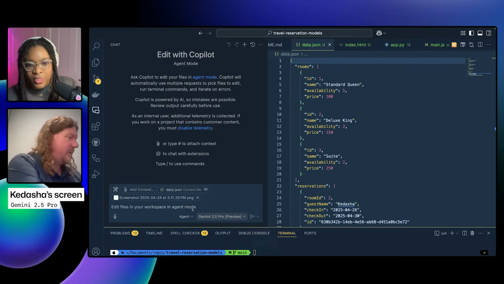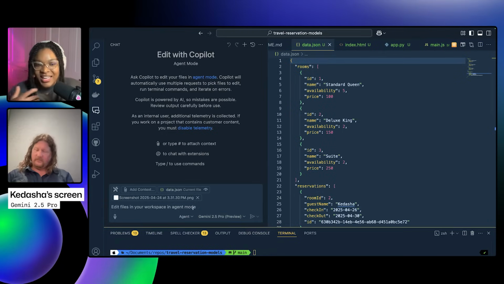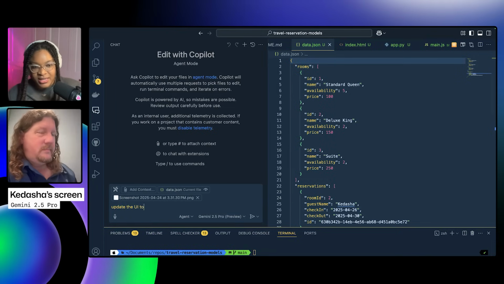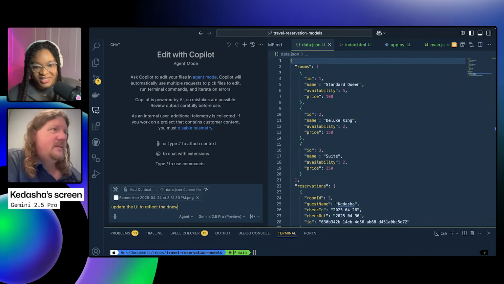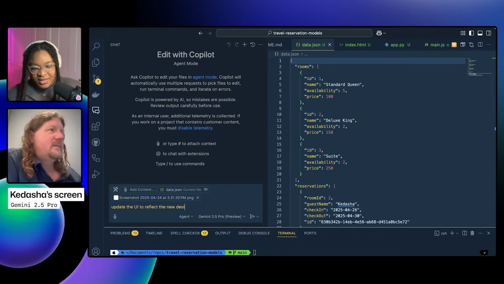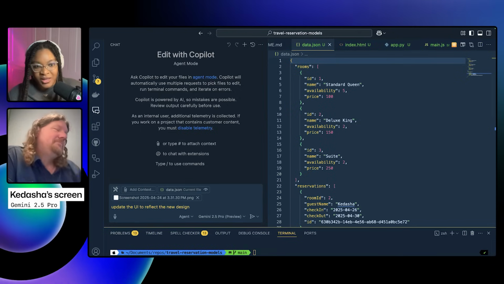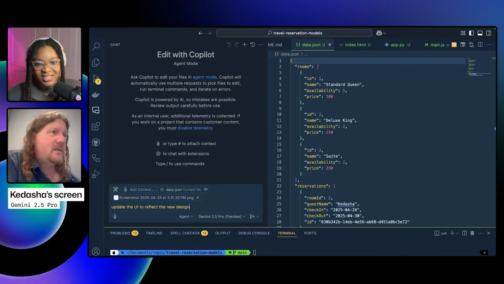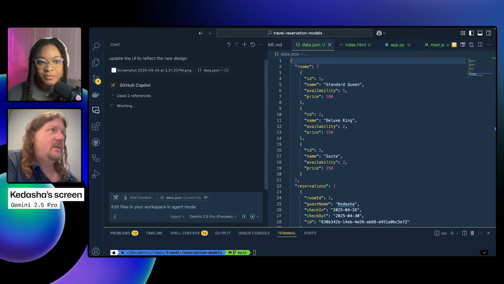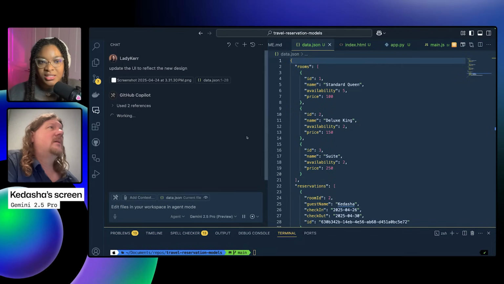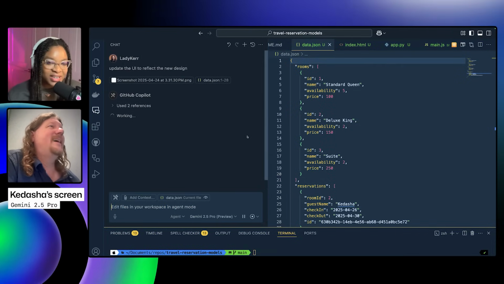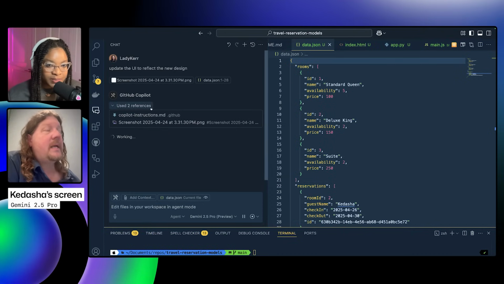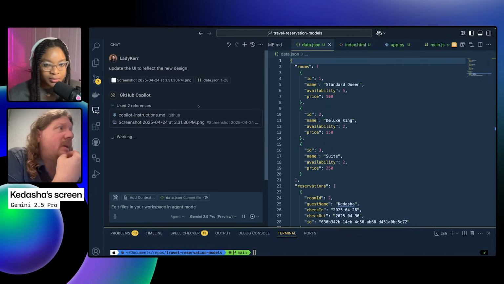So what would I say? I think I would just say, update UI to reflect the new design. It's not that new, but that's all I would say. What would you say? No, I think that's perfect. Yeah, go with it. So let's see if it talks like a pirate, to see if it's actually using the reference it's saying here. It says it's pulling it in.